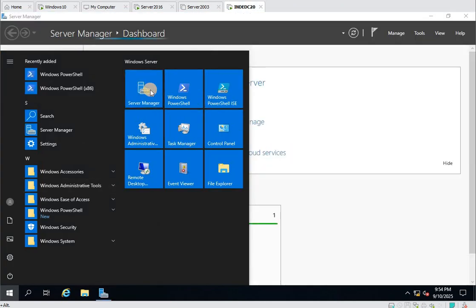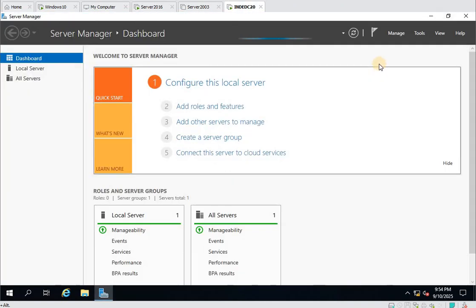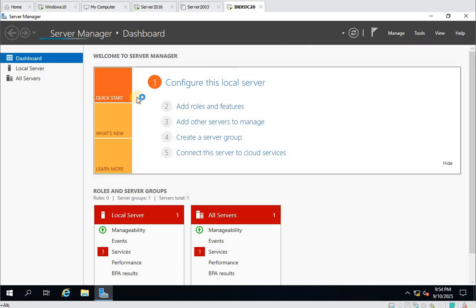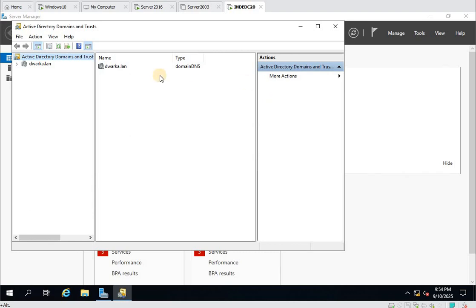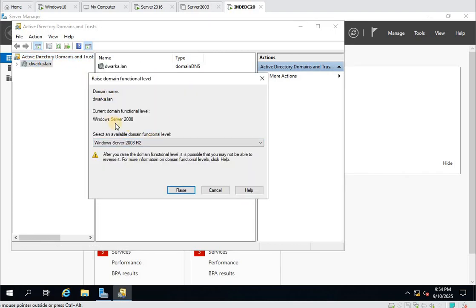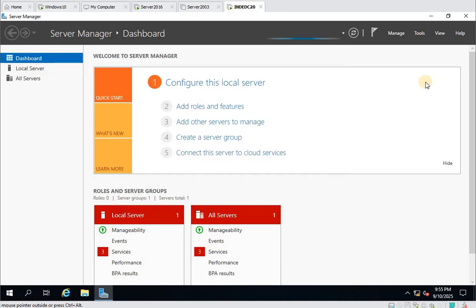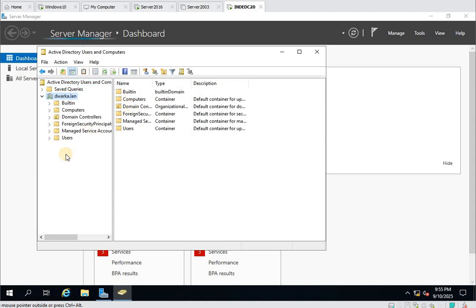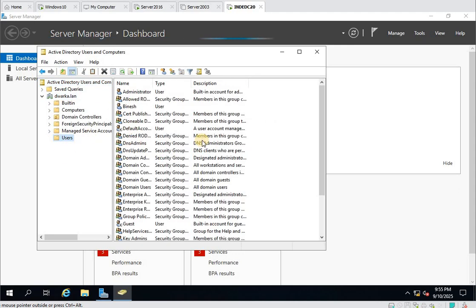Now you can validate here as well. What is your forest functional level, domain functional level? And you can see your Active Directory here. Same thing.